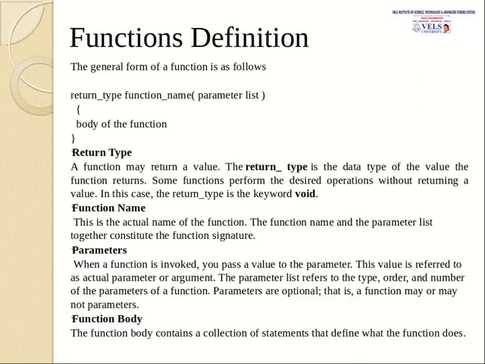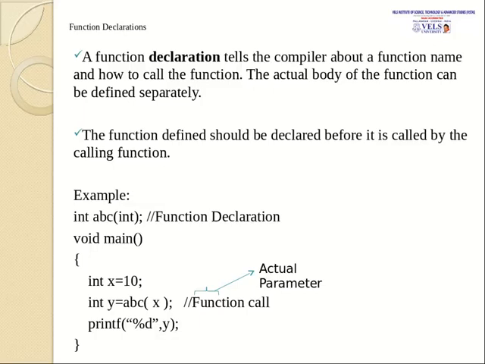Function declaration. A function declaration tells the compiler about a function name and how to call a particular function, and the actual body of the function can be defined separately. Declaration is different from defining a particular function.